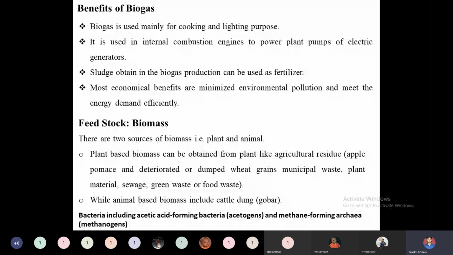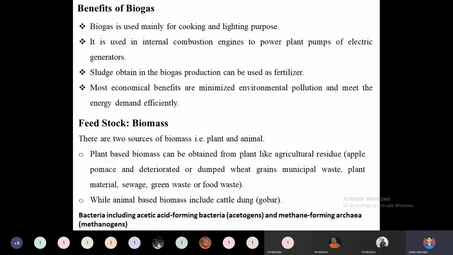We can use it in urban agglomerations also, but it finds very limited use in urban India, whereas in rural India we can see many biogas manufacturing plants in and around villages. Biogas can be used in internal combustion engines to power pumps or electricity generators. Whatever electricity generators are there can be powered using this biogas. Engines need certain internal modifications. The engines we use in our bikes or cars are all internal combustion engines.